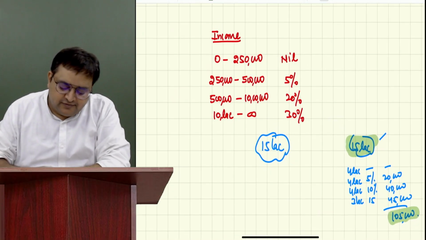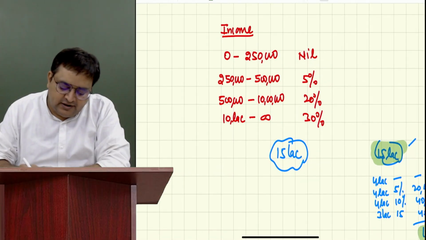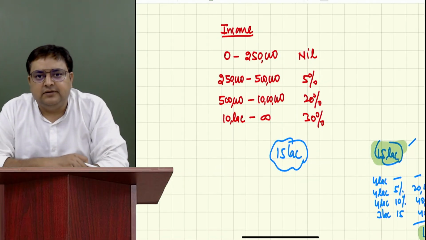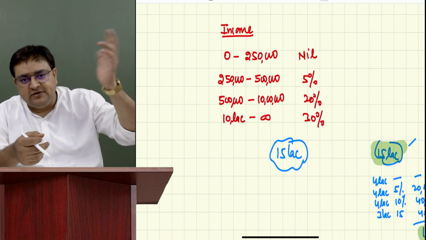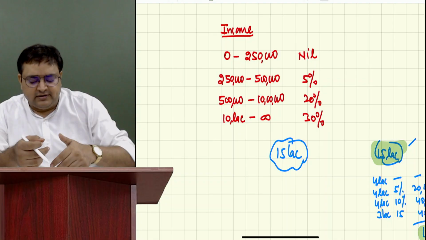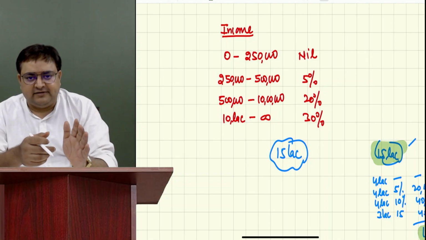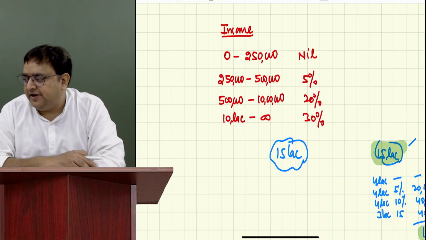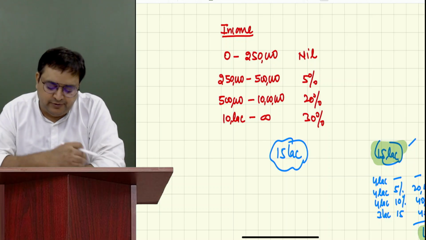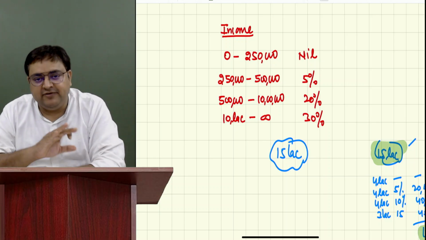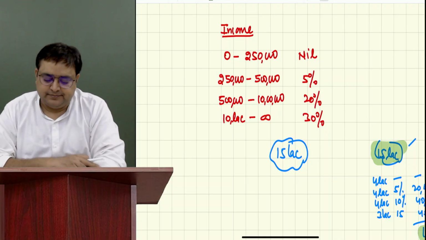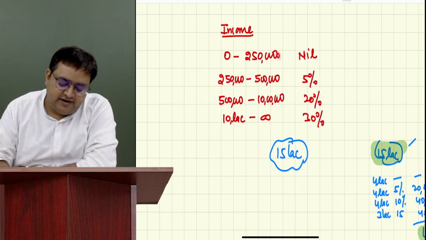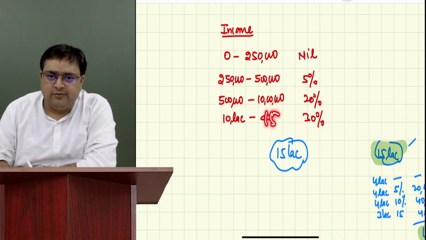Tell me, if I ask you to calculate the tax as per the old regime, what is regime? Regime means system. As per the old system, can you tell me the tax? You know how to calculate the slab rates. Try to calculate the tax for 15 lakh. Let's see who will be able to calculate it. Same way, but I'm giving you the slab rate like this. See, we are crossing this upper limit, this, and this. It will become 15 lakh over here.